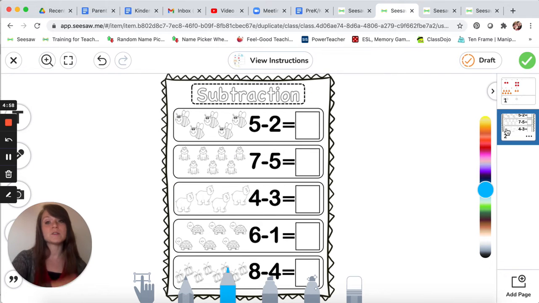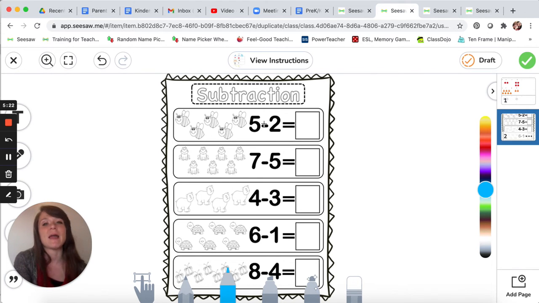Let's look at the second page. This one is for subtracting. So what we need to do is start with how many we have in all, and then some are going to go away. We're going to take some away. So here we have 5 bumblebees in all. 1, 2, 3, 4, 5. 5, just like this number right here. Minus. Remember, this line means that something is going away.